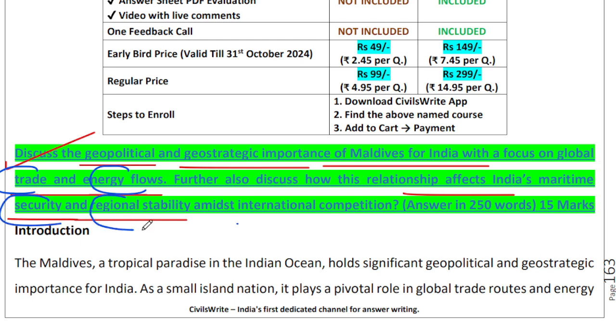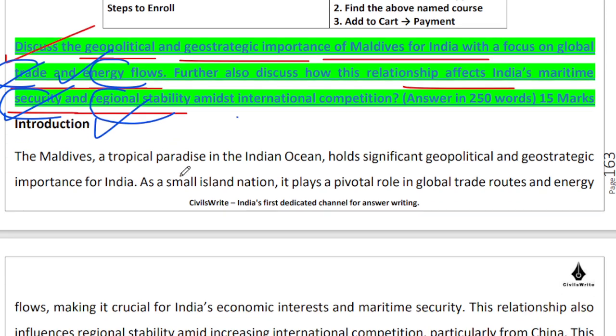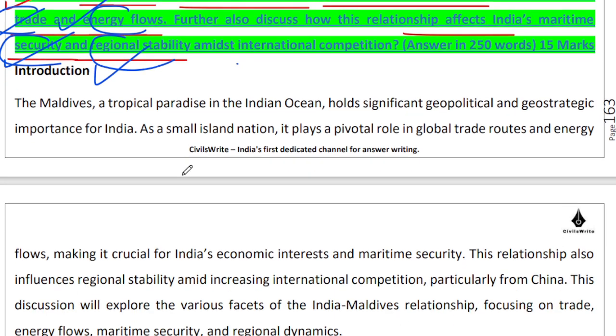Security and regional stability. See, all the pillars have been touched, and probably you saw this question coming because of the kind of rancor that was there between India and Maldives in the last couple of months before this exam was conducted. So yeah, this is a very important topic in that regard, right?